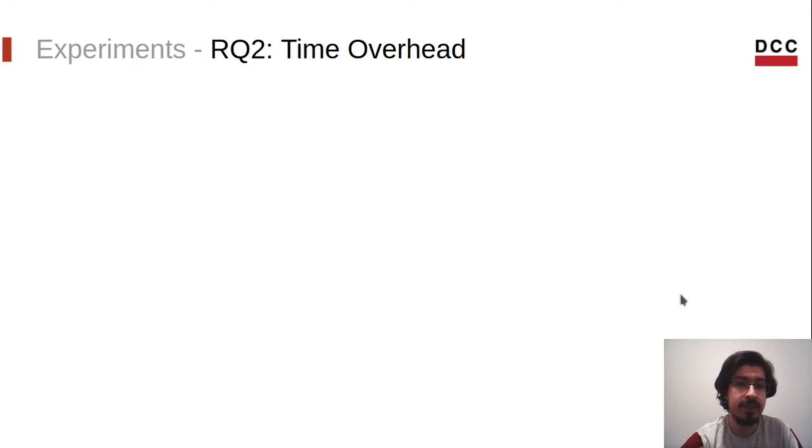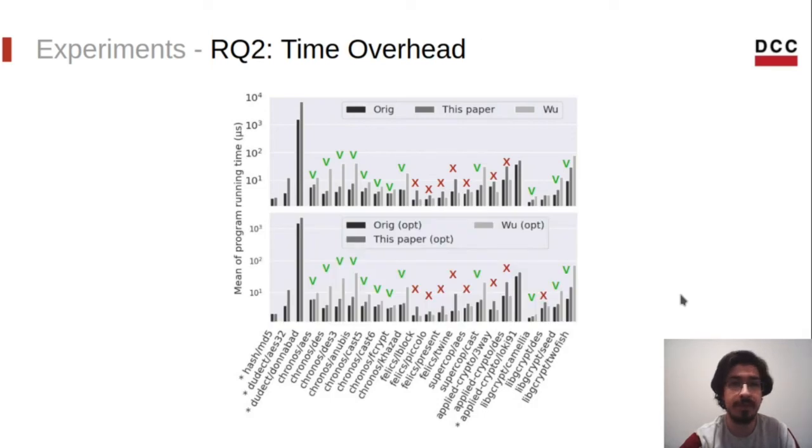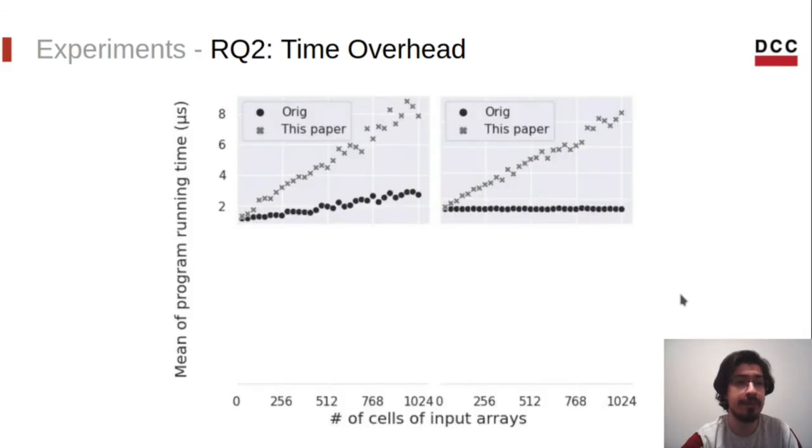And now let's move to the time overhead imposed onto programs. Here we have the results for the unoptimized code, and we can see that in this case our tool won most of the time. And the same is true for the optimized versions. We have optimized code with the flag O1 of LLVM. So in the optimized versions, we also won most of the times. And here is the result for the OFDF function.